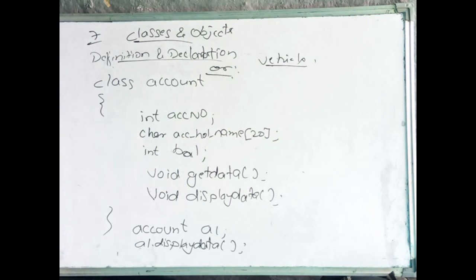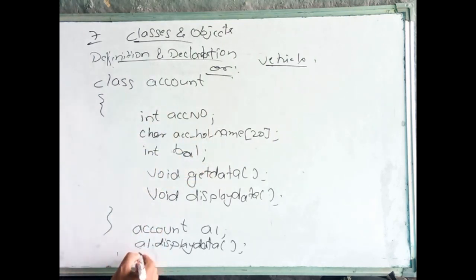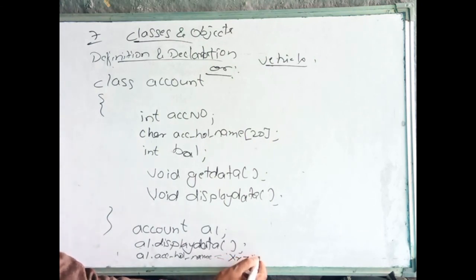Clear? Or if we want to change any name, same thing. A1 dot account holder name is equal to, we can provide any name. For example, I am giving here XYZ. This is the name. Clear?